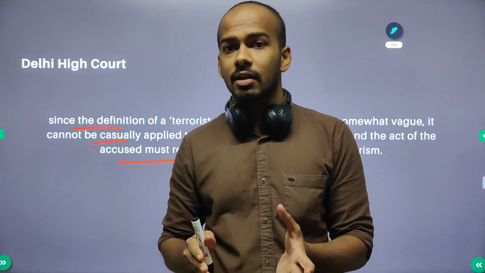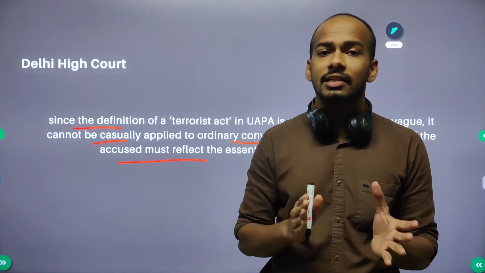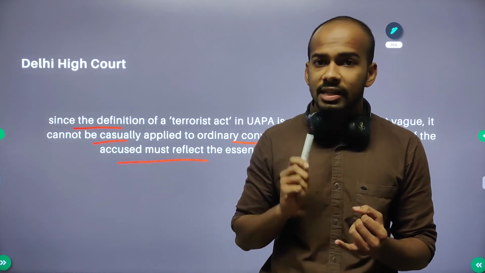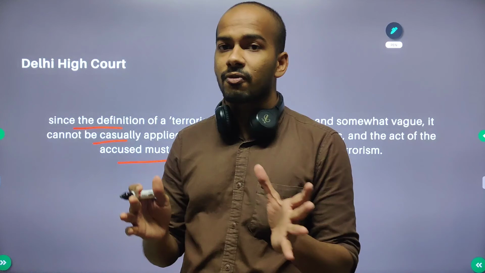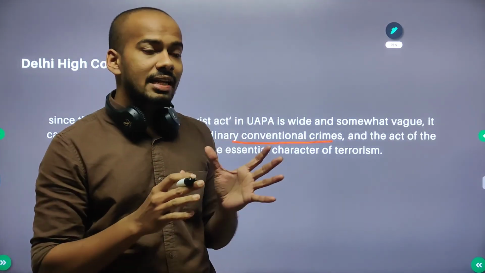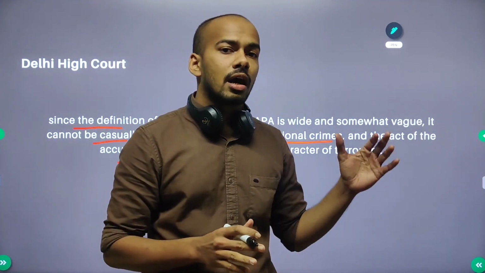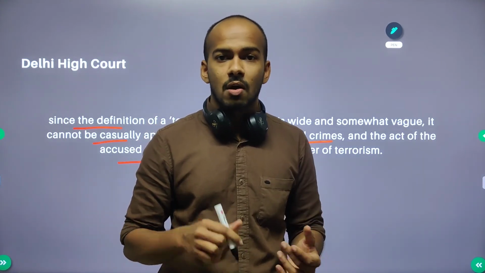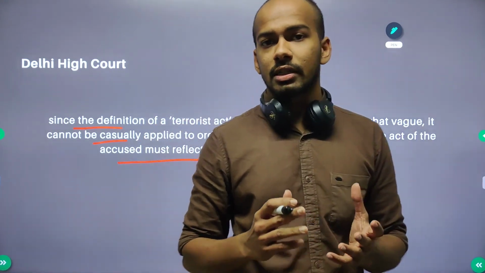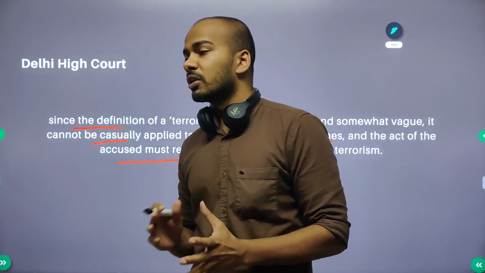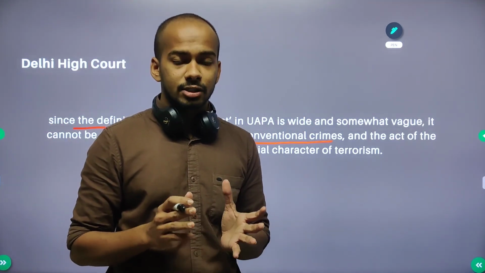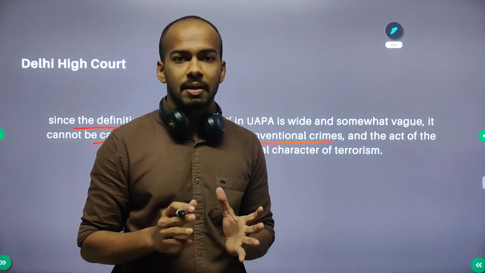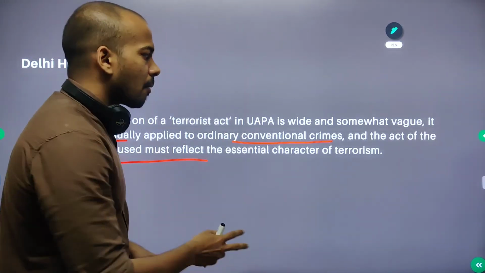So there should be changes. When laws like this are created, there should be a proper definition. It should not give room for speculation where it can be misused by the dark forces, whether they are in the police force, the administration, or the political class. It should not be there. It should be there for the best interest of the people, right? So that's all about it.